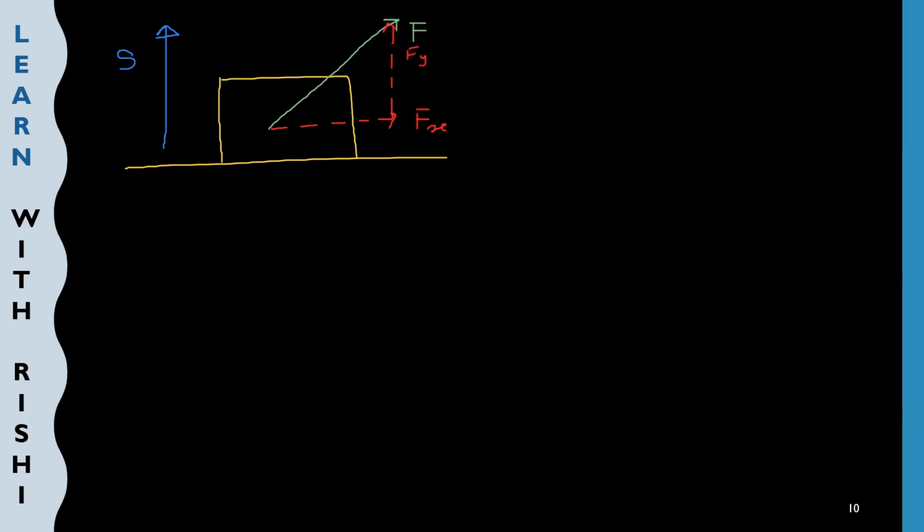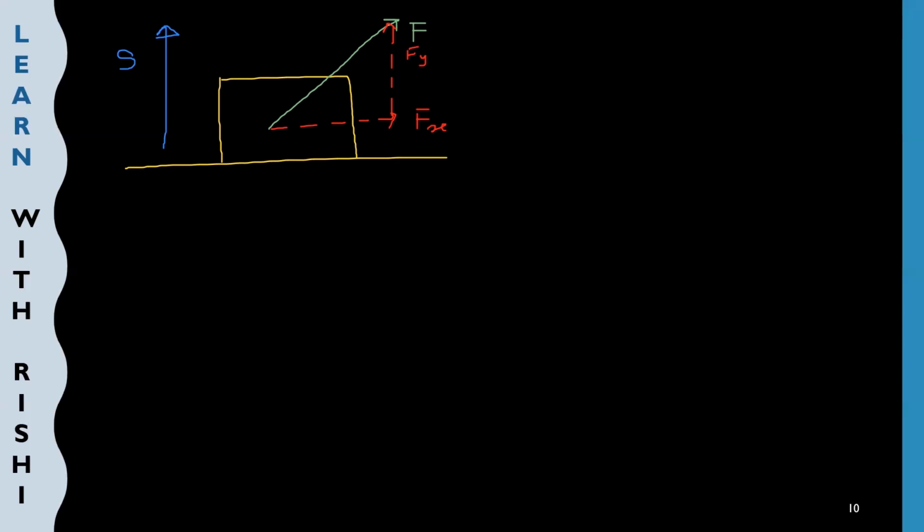In the previous example, we took the horizontal component, that is Fx, and we defined work as W equal to Fx into displacement. Now here, since the direction of displacement is upward, we will take that component of force which is in the direction of displacement.